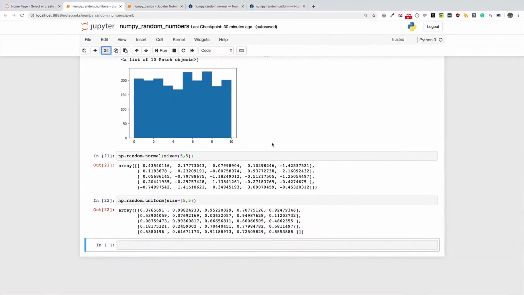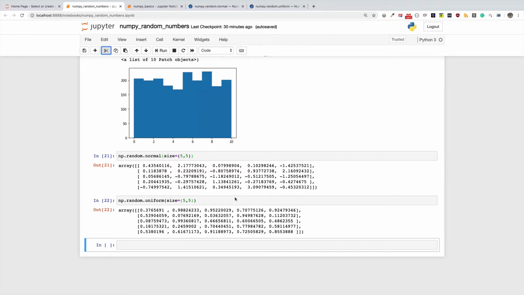Hello and welcome to our last episode in our series on random number generation with NumPy. You have seen how to generate or sample random numbers from a normal distribution and from a uniform distribution as well. In this video, I'm going to show you two more ways in which you can generate random numbers within a range that you want to specify. But before that, I want to tell you about seeding.